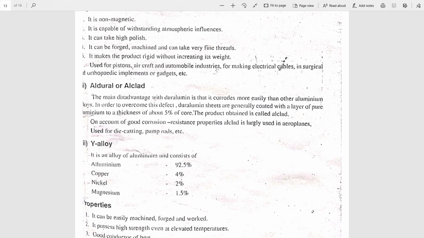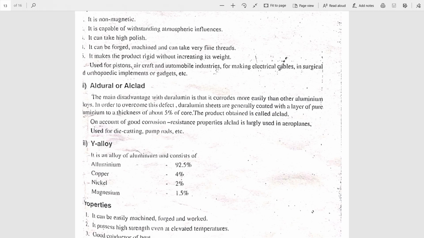The thickness will be around 5% of the core, and that whole product which is formed is known as Alclad or Alderyl. Composition remains the same as in the case of duralumin.